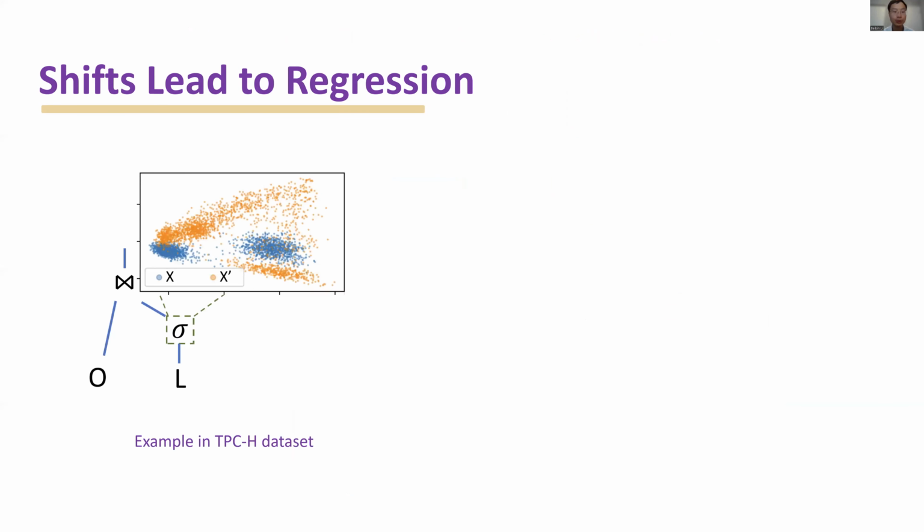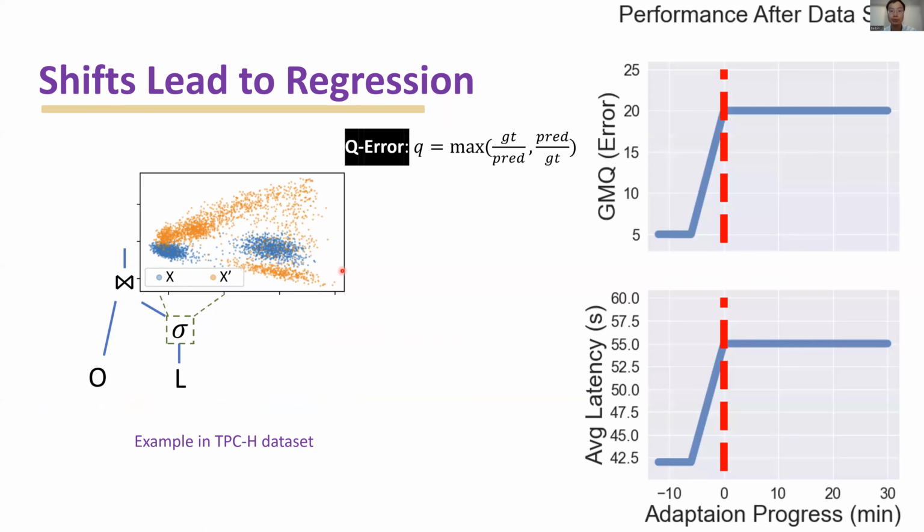For instance, we use a TPC-H dataset, and we want to join the orders and lineitem tables. For the lineitem table, we have the machine learning based cardinality estimators. The figure here shows the distribution before and after the shifts, where each dot represents one predicate. The X, colored in blue, represents the previous distribution, and the X prime, colored in orange, represents the new distribution.